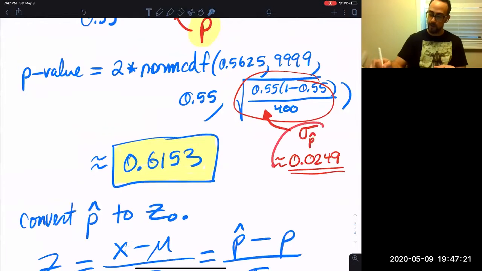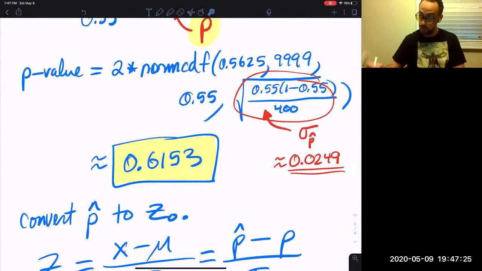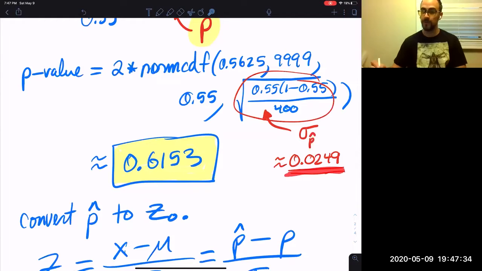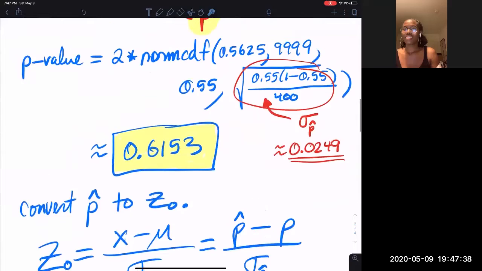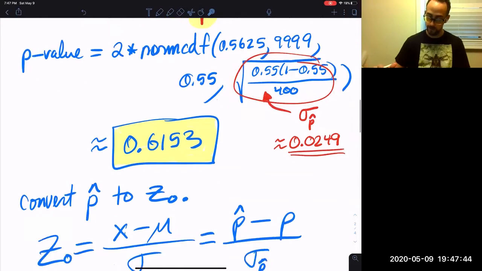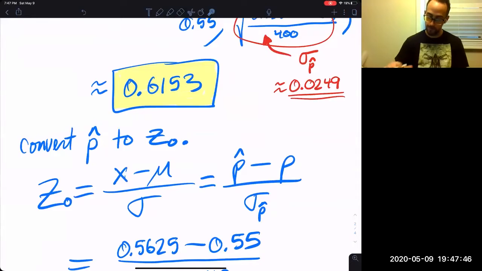When you find the standard error, if you round that, then you're off a little bit, but not by too much. You see how I told you to leave 4 digits here? I meant it. Because the less digits you leave here, the more error you'll have in your final answer. For your standard error, if you're going to round it, make sure you leave 4 digits. But anyways, the p-value is 0.6153.